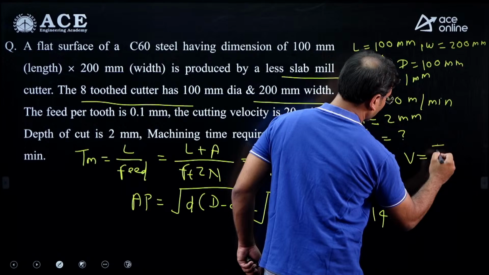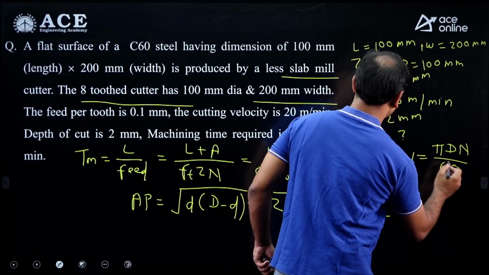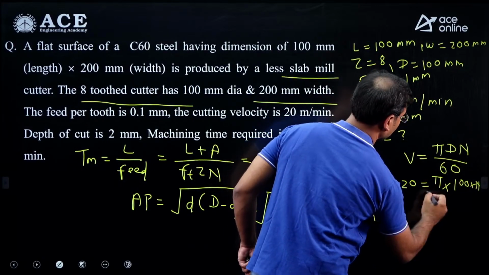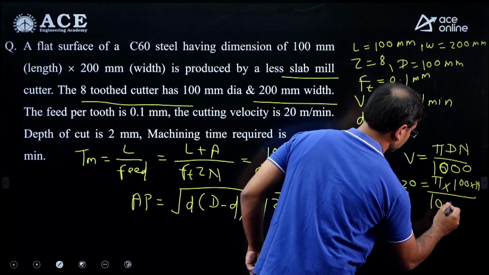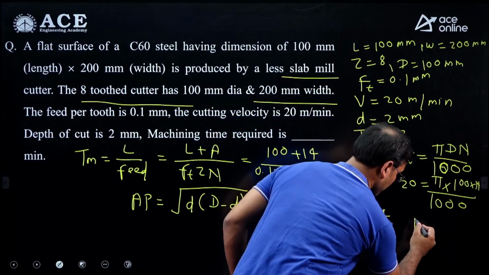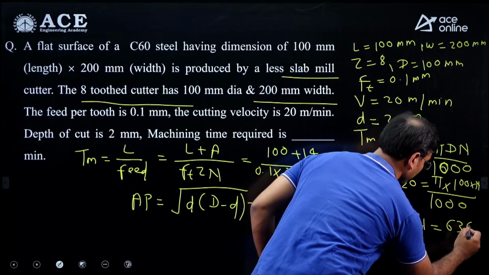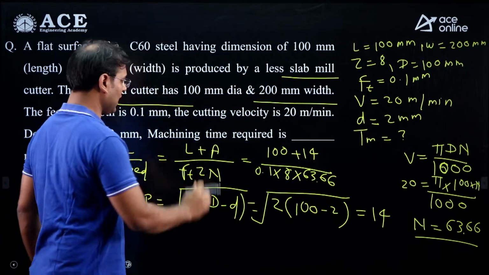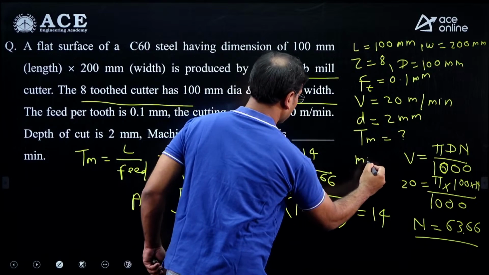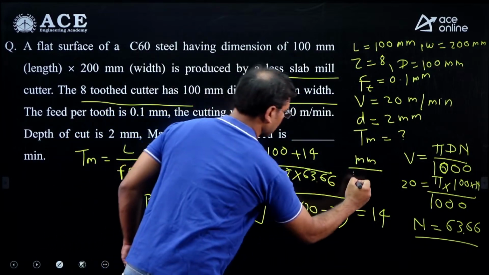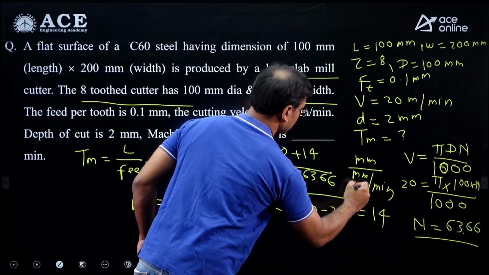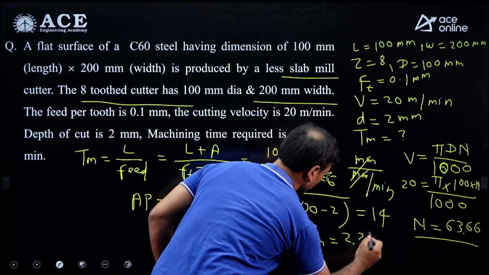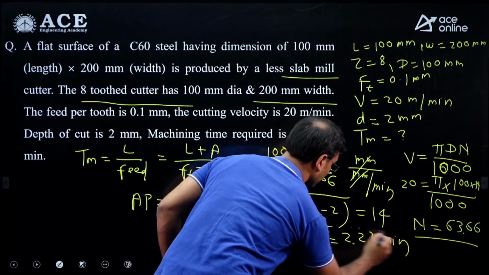I am writing here V is equal to pi D N by 1000. V is given as 20, equal to pi times D, the diameter of cutter 100, into N, divided by not 60, it is 1000. Then we will get the value of N equal to 63.66. I am going to put here 63.66. Then calculate the machining time, very easy. Length plus approach in millimeter, and f_t Z N in millimeter per minute, so we get the answer in minutes. The machining time is equal to 2.23 minutes. This is the machining time.